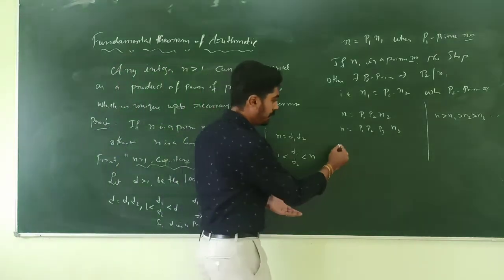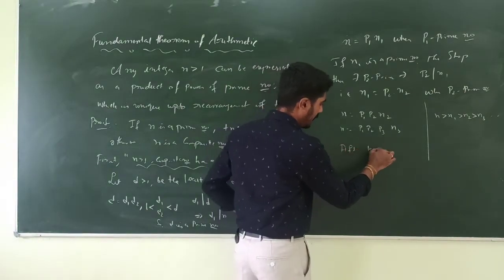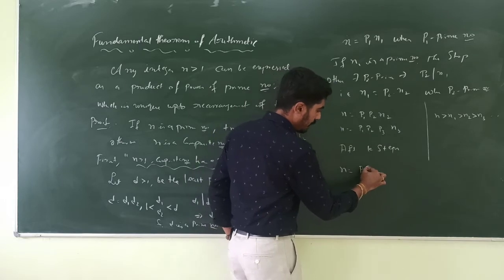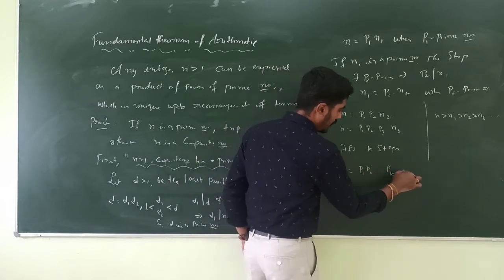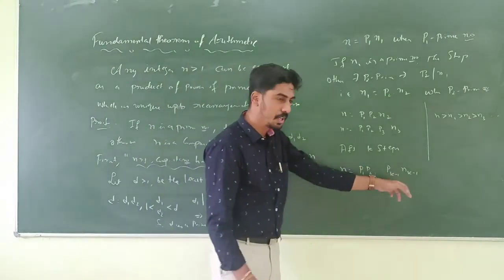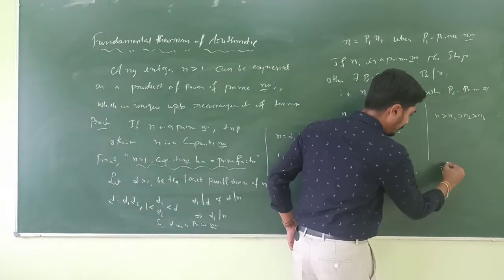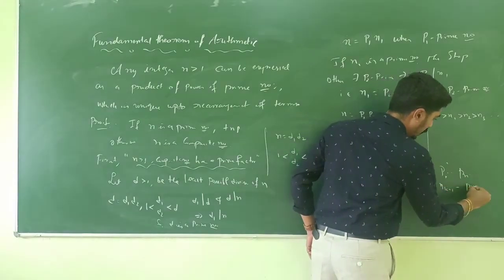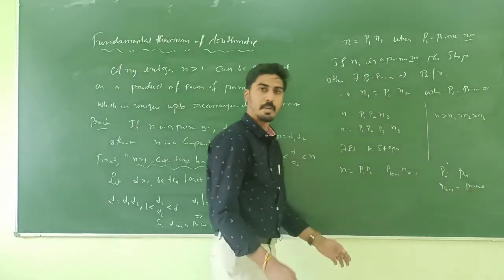After some k steps, we should have n is equal to p1, p2, ..., p(k-1) into n(k-1), where p1, p2, ..., p(k-1) are all prime numbers, and n(k-1) is also a prime number.